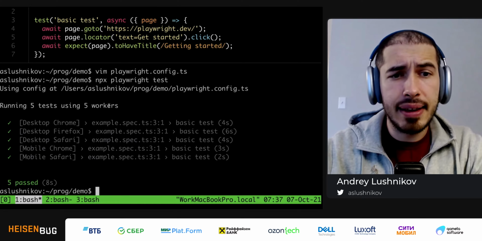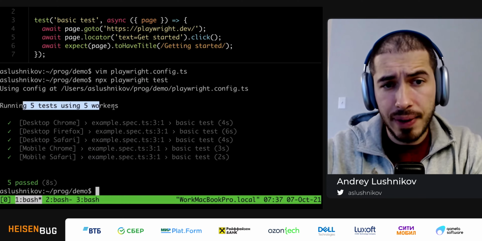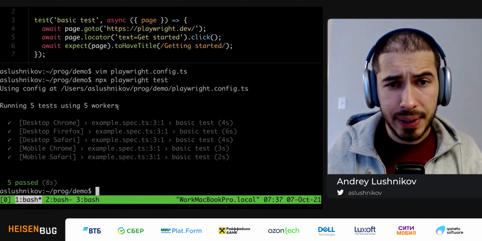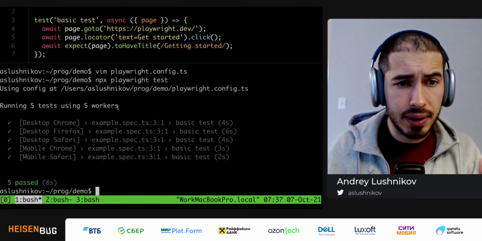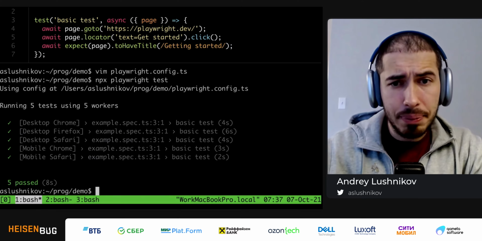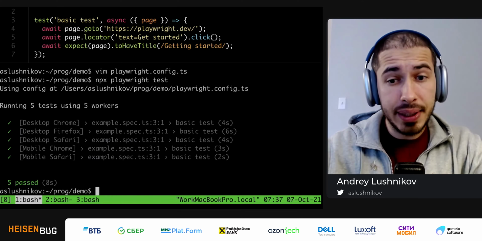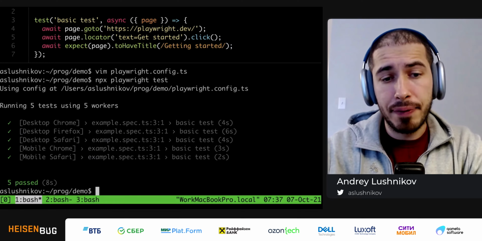Now we also see that it actually happens in parallel. It runs 5 tests using 5 workers. And this is because Playwright test is parallel by default, and it has all these beautiful ways to configure multiple different setups. Now, we did not see any browser windows popping up onto the screen. And this is because everything runs headless by default.